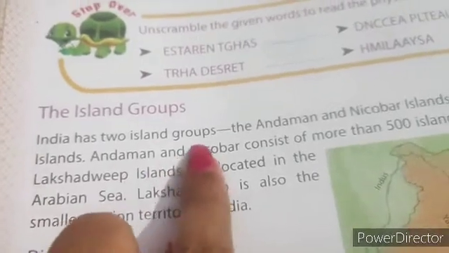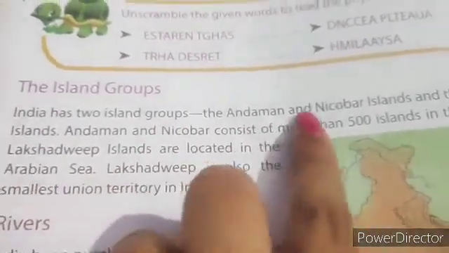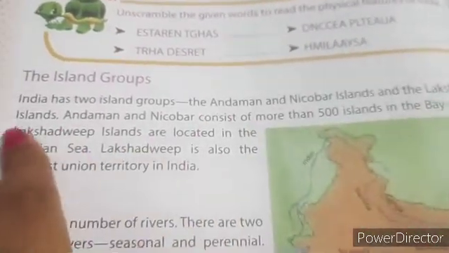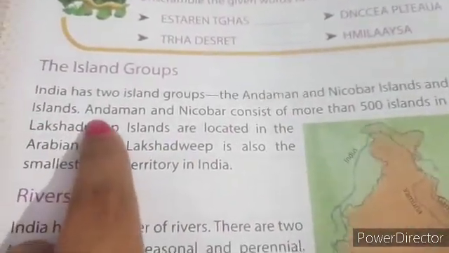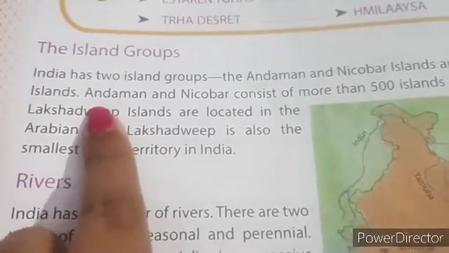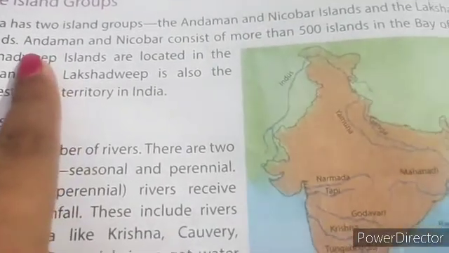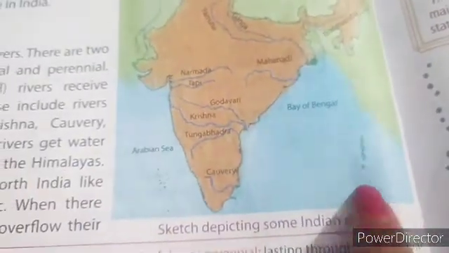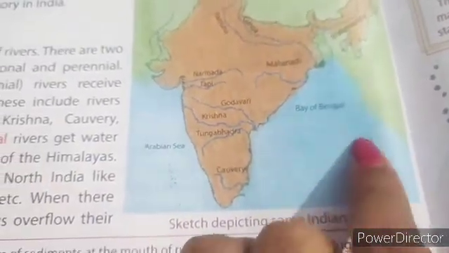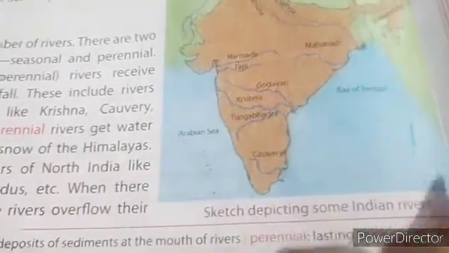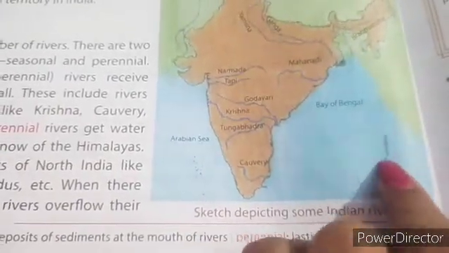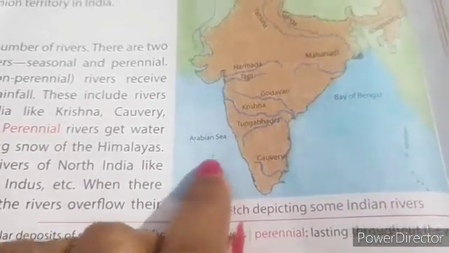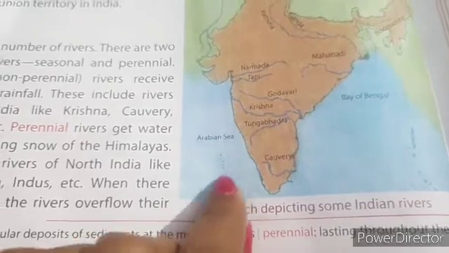India has two island groups, the Andaman and Nicobar Islands and the Lakshadweep Islands. First, I want to show you where the Andaman and Nicobar Islands are located. This is your Andaman and Nicobar Islands, which is in the Bay of Bengal, and here is Lakshadweep, which is in the Arabian Sea.